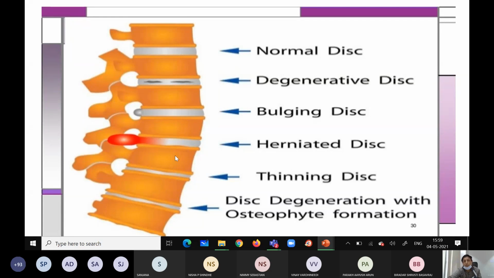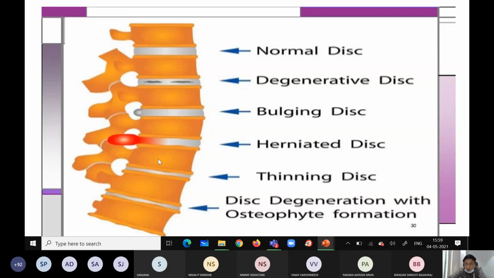Now next one is thinning. Thinning, as you know, due to compression and pressure, the intervertebral disc material, the cartilage, becomes thin. Then some osteophytic formation and degenerations are also there due to other causes, age related. Okay, these are the different involvements of the intervertebral disc.